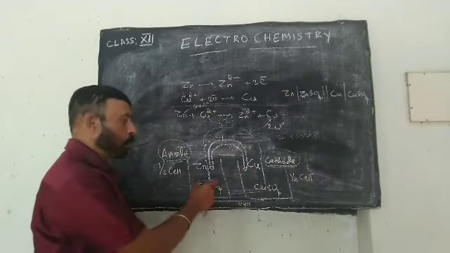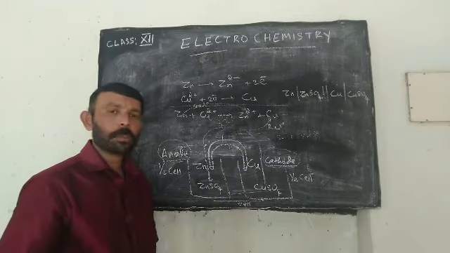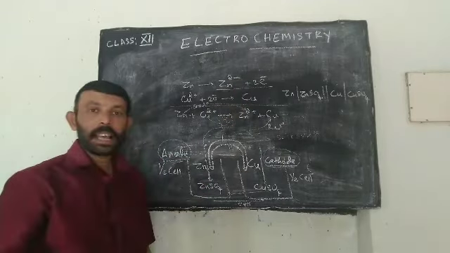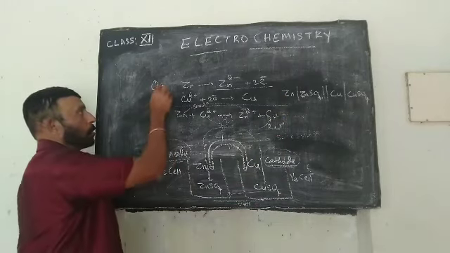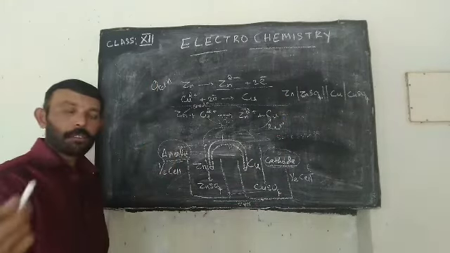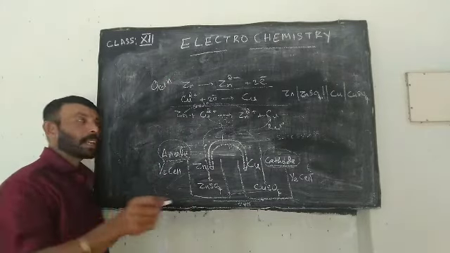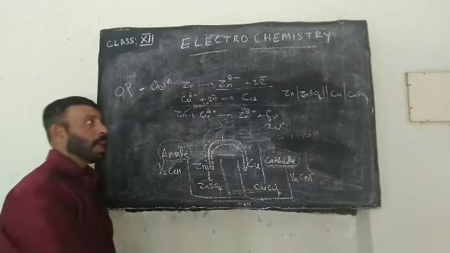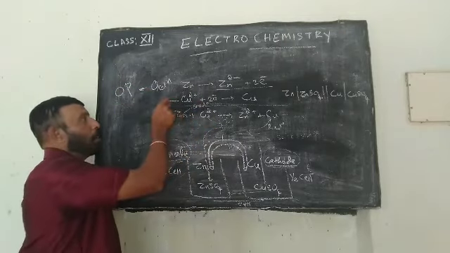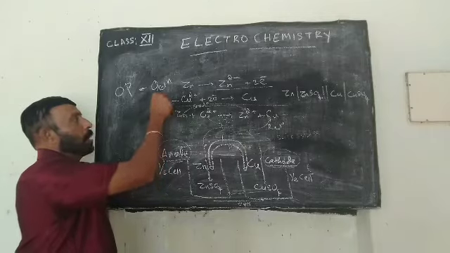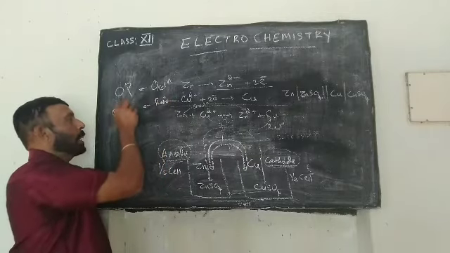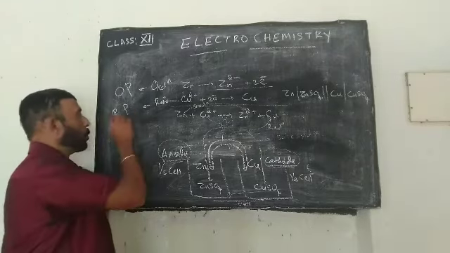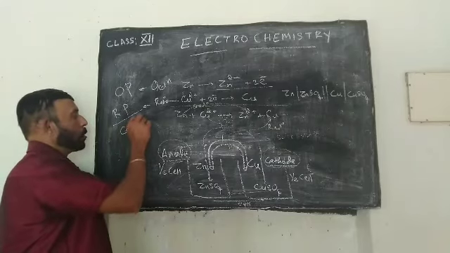So what is happening to this half cell? A zinc rod is dipped in zinc sulfate. Zinc is losing 2 electrons, which means it is undergoing oxidation. As a result of oxidation, a potential is generated, and that potential is known as oxidation potential. And as a result of reduction, a potential is generated, and that potential is called reduction potential. So oxidation potential along with reduction potential gives the cell potential.